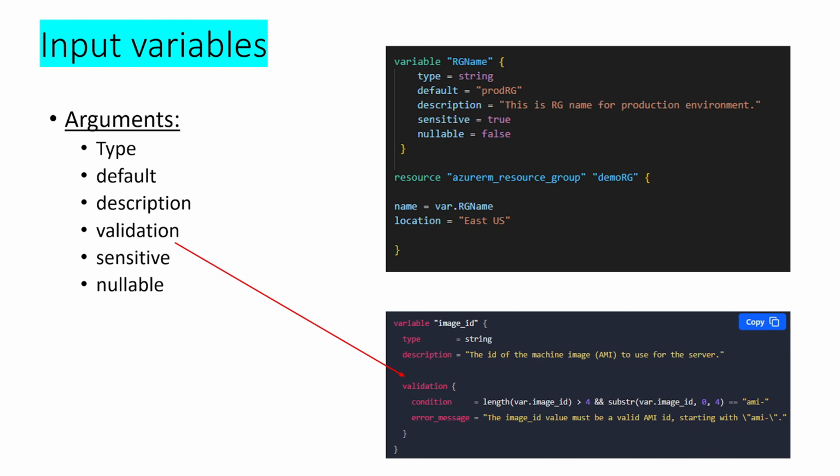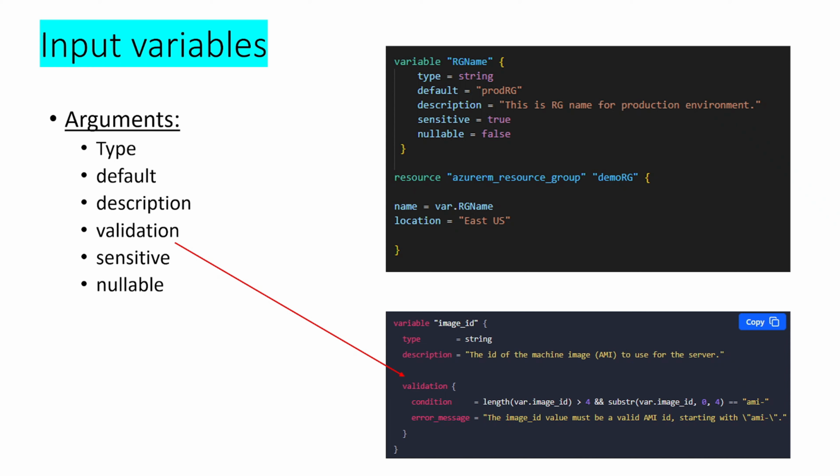Input variables are used to define values that configure your infrastructure. This value can be used again and again without having to remember their every occurrence in the event it needs to be updated. Variable declaration accepts these arguments: type, default, description, validation, sensitive, nullable. Type argument specifies what value types are accepted for the variable. A default argument specifies the default value, which then makes the variable optional. Description argument specifies the description of the input variable. Validation block specifies custom condition.